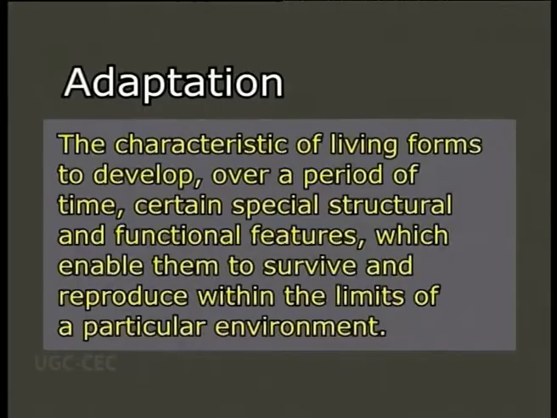As we have seen in the previous lecture, animals and plants are adapted to the conditions of the habitats in which they live. The term adaptation describes the characteristic of living forms to develop over a period of time certain special structural and functional features which enable them to survive and reproduce within the limits of a particular environment.